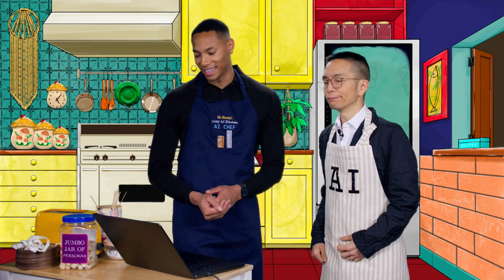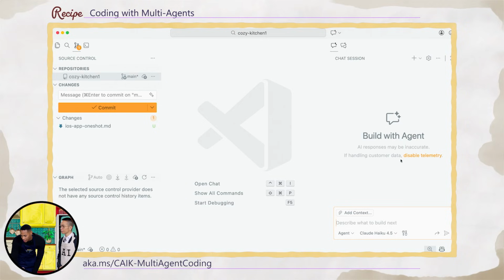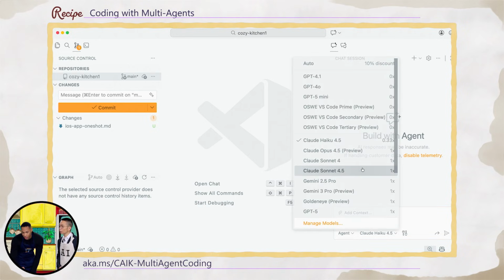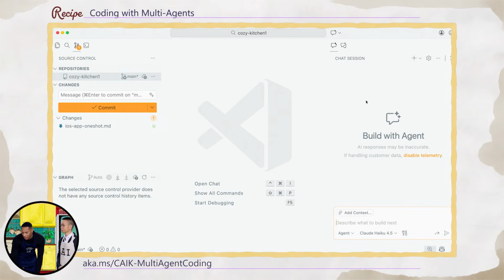Exactly. So with this agent, it's going to translate our prompts in natural language into actual code changes. In the agents panel, there is the option to select between different types of agents, as well as different models. Look at the selection there. Yeah, so we support a ton of different models. The one that we're going to use today is called Haiku 4.5. And we're going to use it because it's really quick.